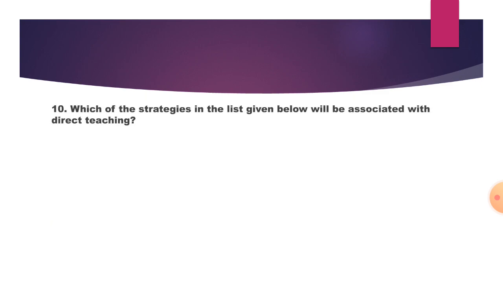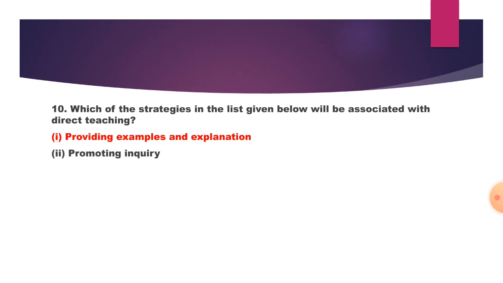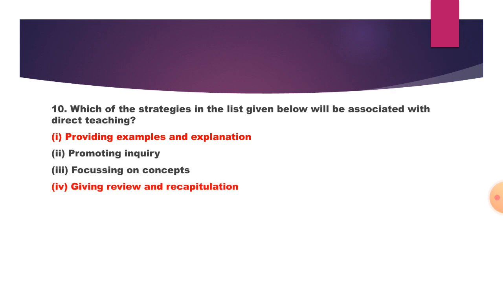Next question, number 10. Which of the strategies in the list given below will be associated with direct teaching? So it is about direct teaching. First point, providing examples and explanation. Second, promoting inquiry. Third, focusing on concepts. 5.